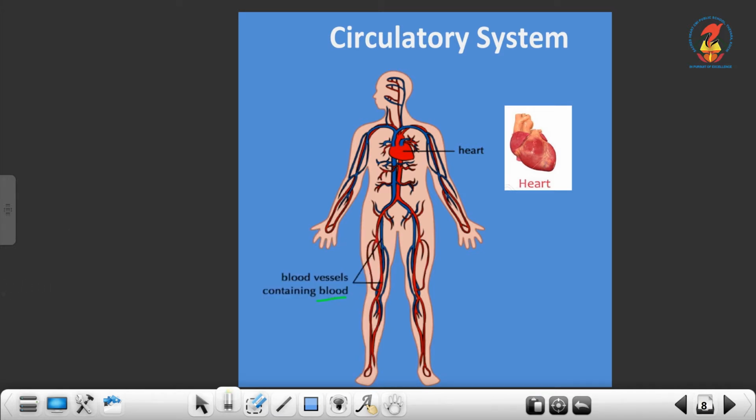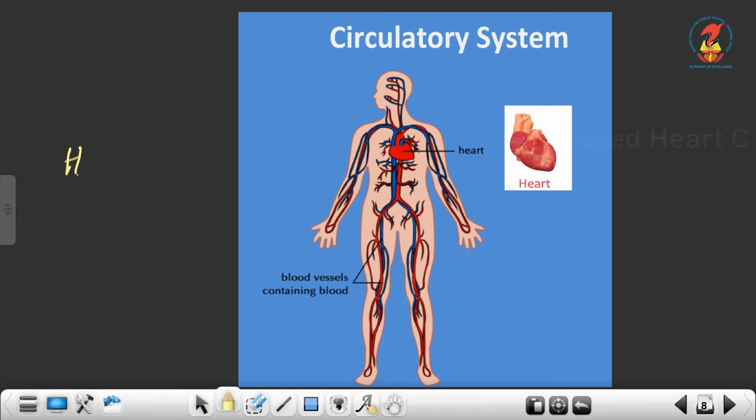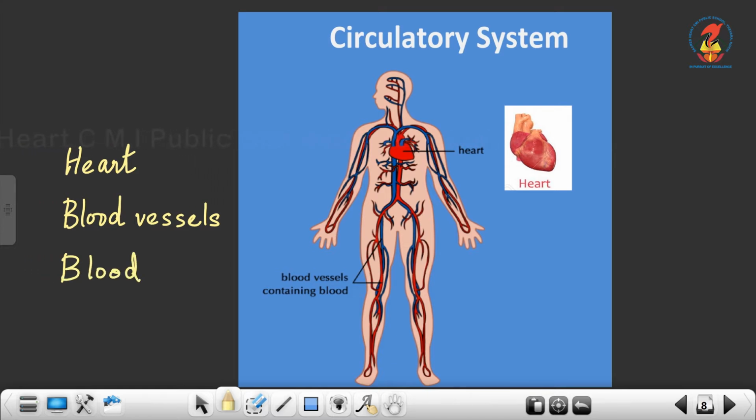Children, which are the main parts? Main parts of our circulatory system are heart, blood vessels and blood. These are the 3 main parts of our circulatory system.